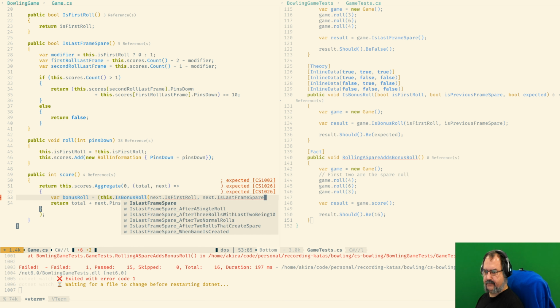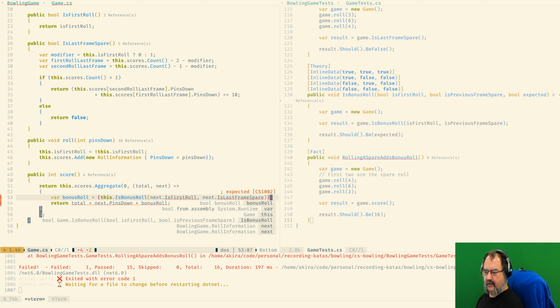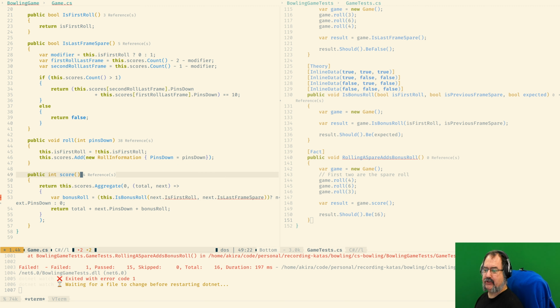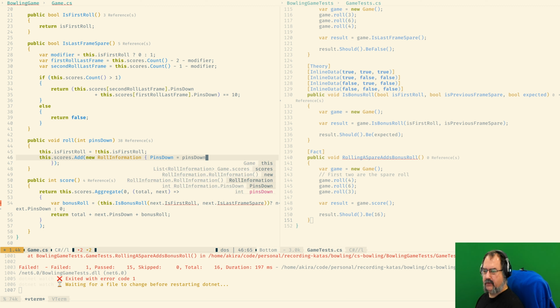Spare, if that's all true, we count it twice, and that's incorrect. Otherwise, we don't want a bonus roll. Yeah, bonus roll is going to be 0. There you go. So we are missing its first roll and its last frame spare. All that information we already have. So I can come over here. Is it comma? Oh, I think it's comma.